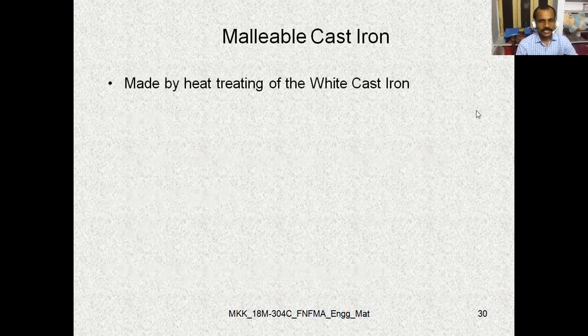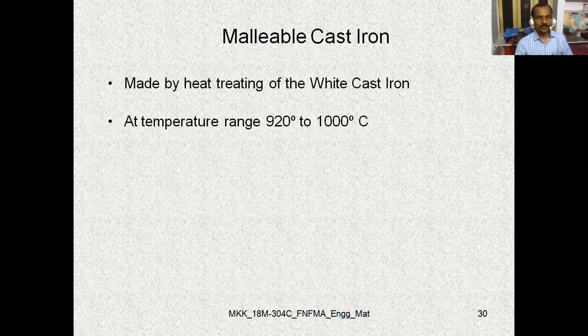So the next is malleable cast iron. This malleable cast iron is manufactured by heat treatment of white cast iron. Whenever we heat treat the white cast iron, it becomes malleable cast iron. So at a temperature range of 920 to 1000 degrees centigrade, the white cast iron is heat treated.